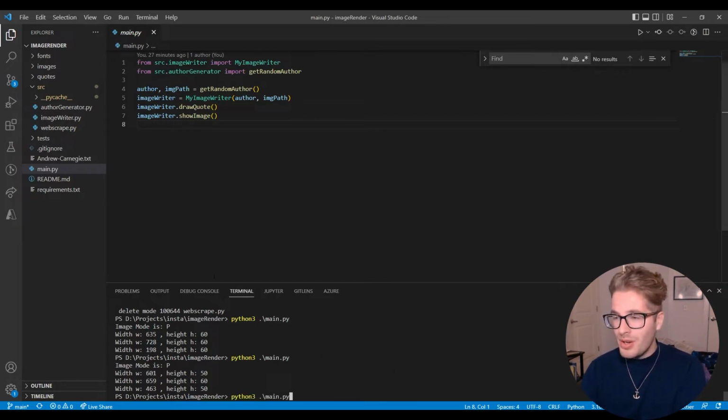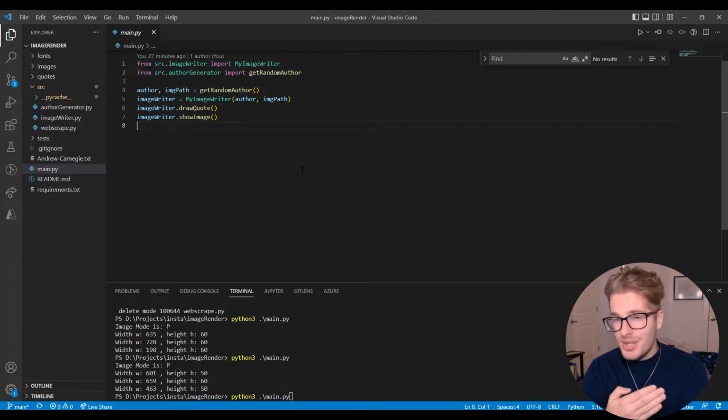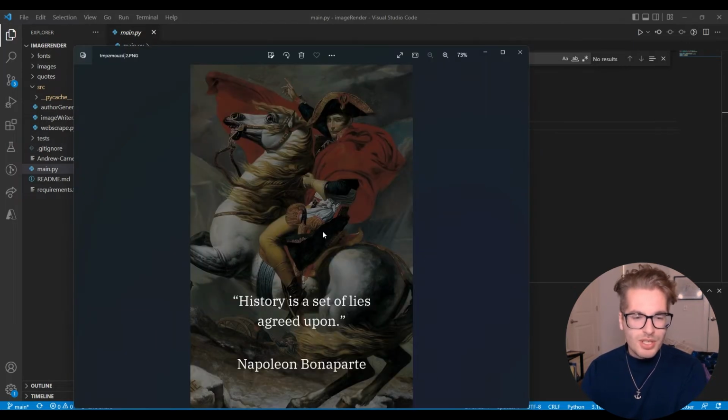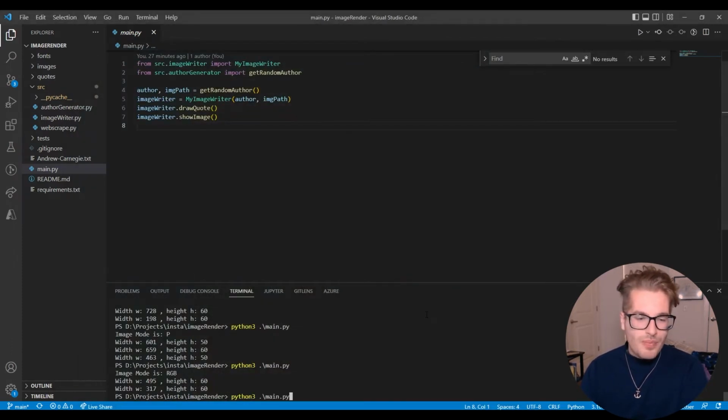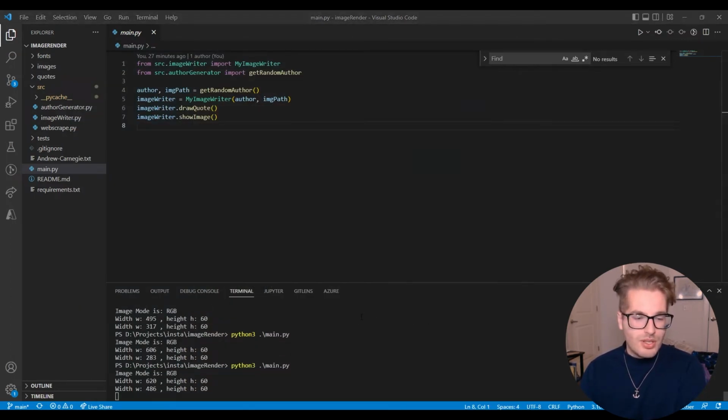So if we come down here and run our main.py, we got it nice and modularized, so that way it's not going to be too crazy on the eyes. Everything has a certain purpose. Separation of concerns, guys. We want to make our code as clean as possible, but you can see that, here we go. We run our code. We get an image of Napoleon and a quote of his. And if we run it again, we might get another image of Napoleon, another quote. Let's see if we can get another one that's not Napoleon. That'd be great.